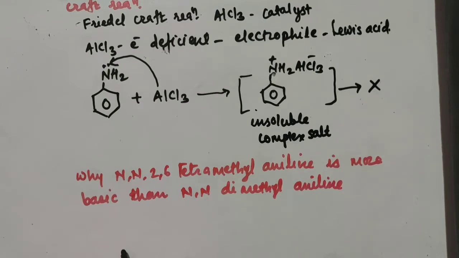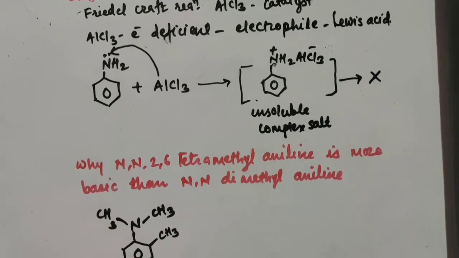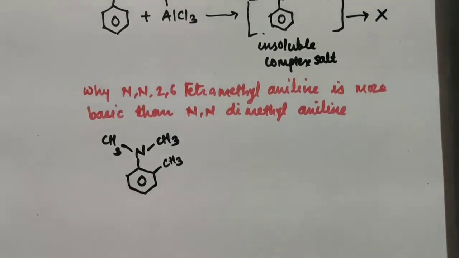First you see the structure. N,N,2,6-tetramethylaniline: this is C6H5, and both the hydrogen atoms on nitrogen are now replaced by CH3 groups, so it is N,N. Now on the second and sixth position, this is your first position, the second has a CH3 group, and also on the sixth position there is a CH3 group.